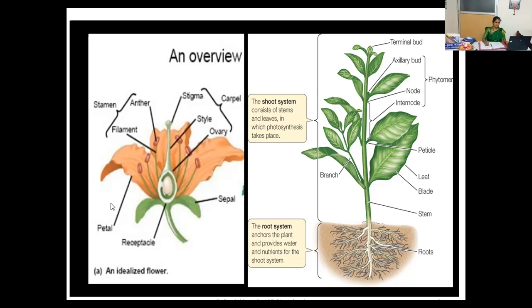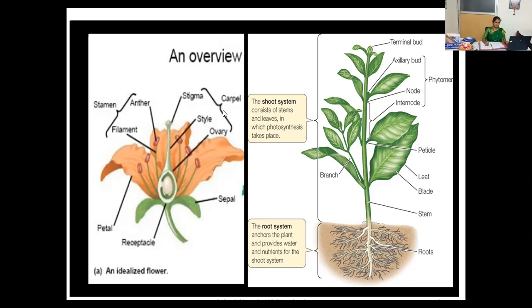Here you can see the flower. Even we have the flower culture. We have ovary culture. We have ovule culture. We have the anther culture. When you look into this flower, you can see the parts of the flower like sepal, then receptacle, petal. This is the male sex organ, that is filament, anther. Together we can say stamen. Here in this female reproductive part, ovule, ovary, style, stigma. Together we can say this as carpel.